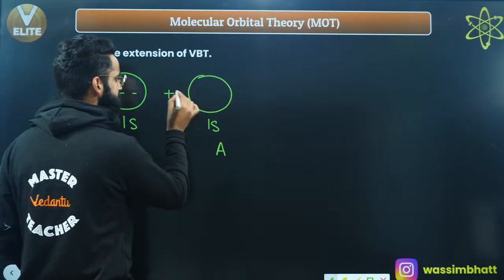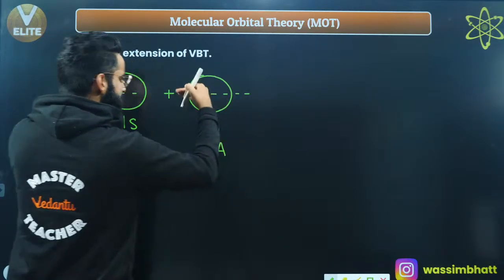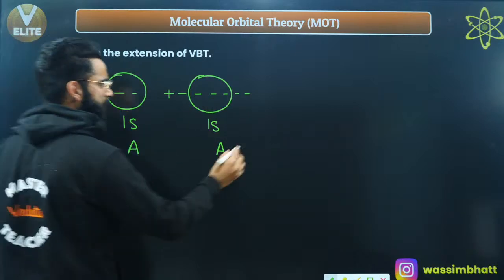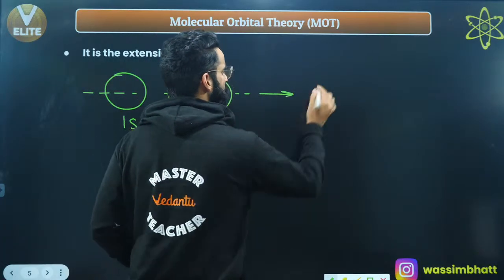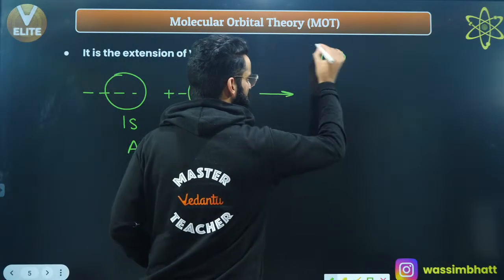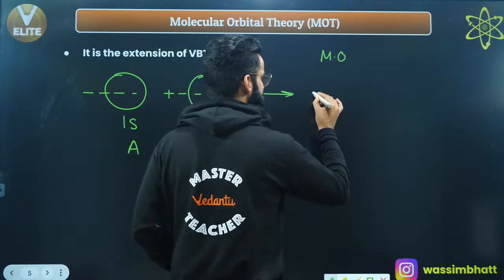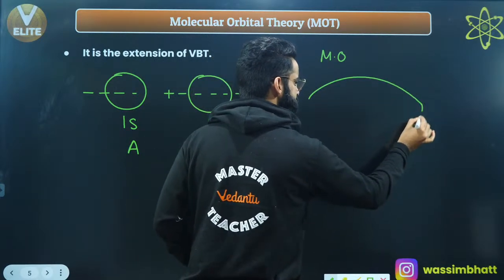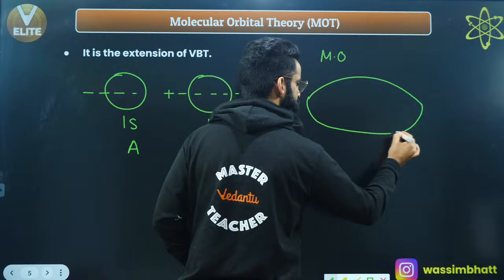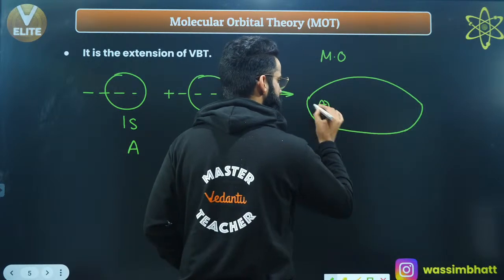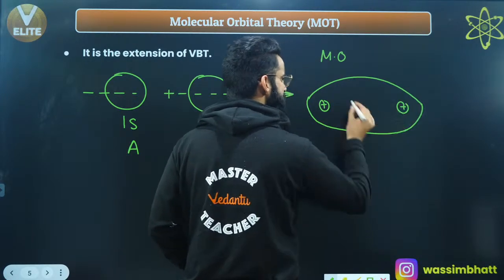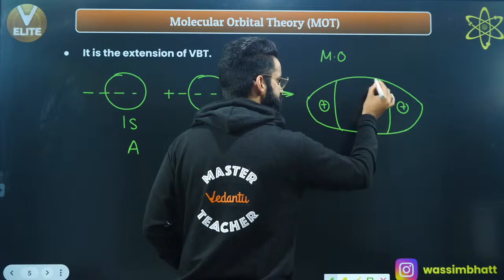As we have discussed, they are going to overlap axially, and when there is axial overlap, they lead to the formation of a molecular orbital. And that molecular orbital, if you remember, used to be like this. This used to be the nucleus of one atom, one more nucleus of the other atom, and in the middle we used to have the electron density, right?